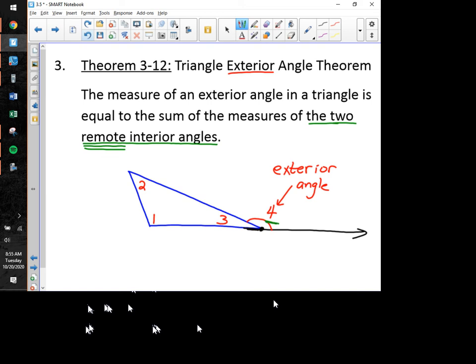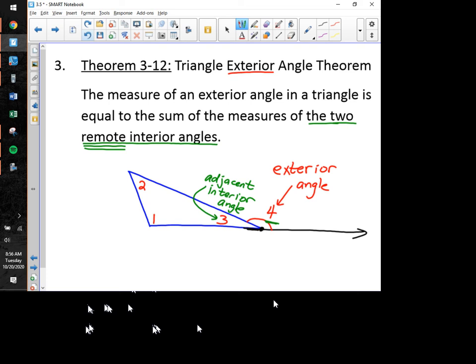Now, probably the easiest way to think about this is, which of the three interior angles is adjacent to angle 4? Which one is closest to or next to angle 4? And that would be angle 3. So angle 3 is what we would call the adjacent interior angle. And there's only one of those. The adjacent interior angle is right here.